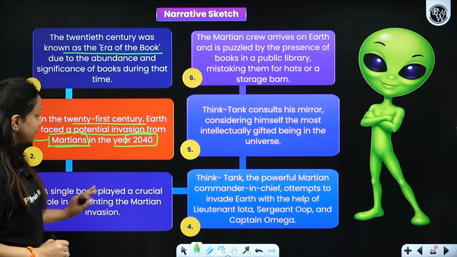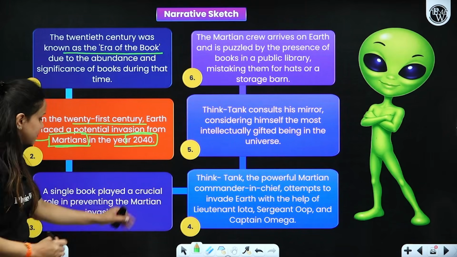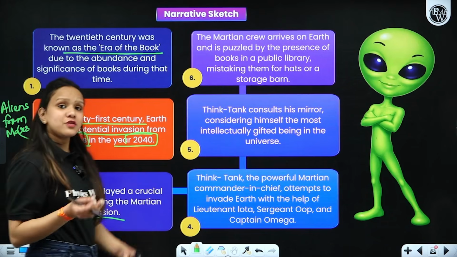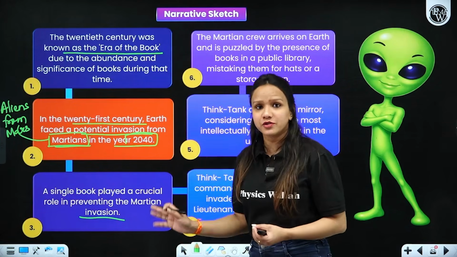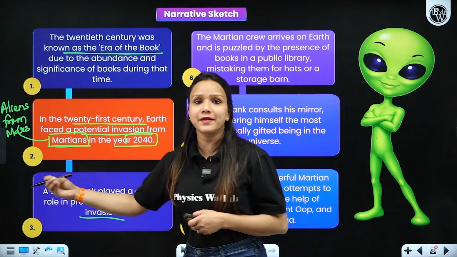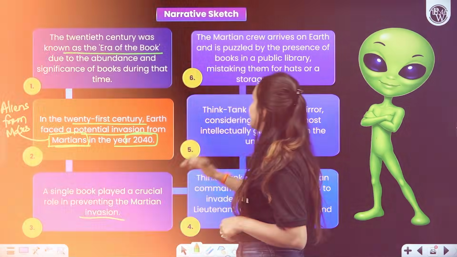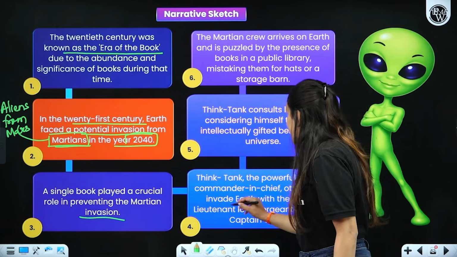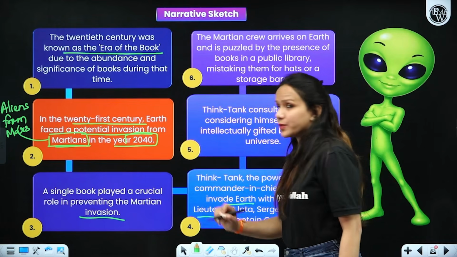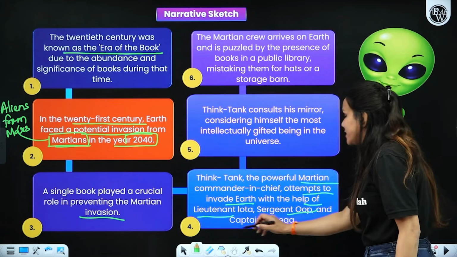Then, a single book played a crucial role in preventing the Martian invasion. So, there was a book that we would be reading about in the chapter further that saved the entire planet from Martian invasion, right? Think Tank, the powerful Martian commander-in-chief, attempts to invade Earth with the help of Lieutenant Iota, Sergeant Oop, and Captain Omega.